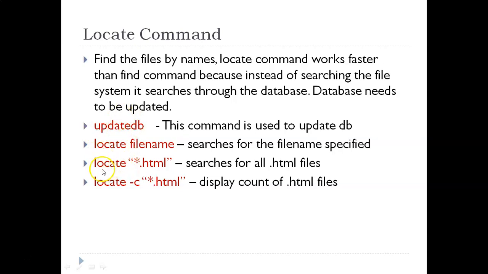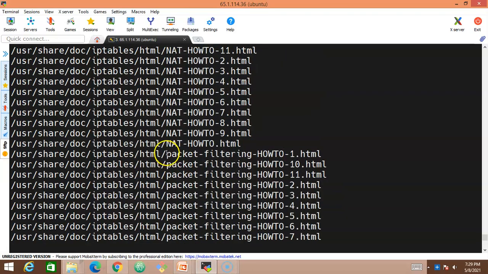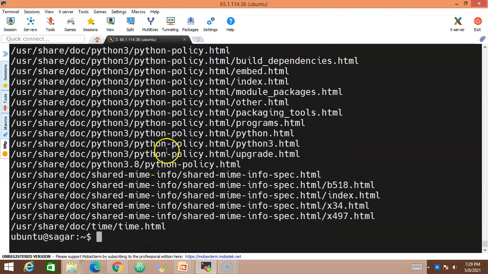Now we'll try to locate a pattern of files, which is nothing but locate asterisk .html. This is going to search for all .html files irrespective of whatever name it could be. The star represents any character or any word, so irrespective of that, it should end with .html. So let us look into it. Locate, in double quotes, star.html, and press enter. Look at this. These are all the HTML files that are available inside this Linux server.